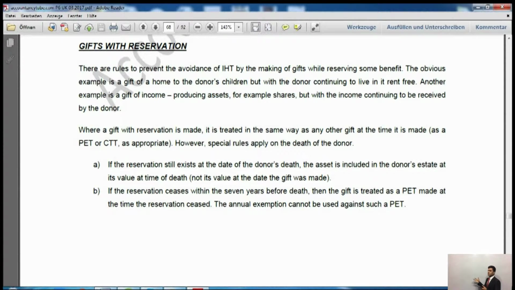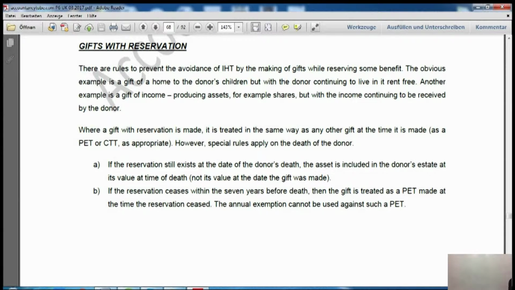So there are two types of taxes as far as death is concerned. One is just normal death tax, which would be on the CLT or potentially exempt transfer, and the other one would be tax on the death estate. So in this case, if they continue to live in that house which they have gifted earlier, and at the time of death they were still living in that house, then it would be included in the death estate of the deceased person.